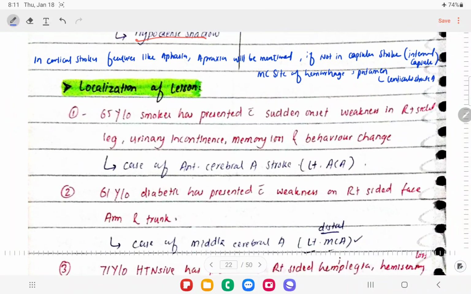If a patient, a 65-year-old smoker, has presented with sudden onset right-sided weakness, weakness of the right leg, right, and urinary incontinence, and memory loss and behavioral changes.